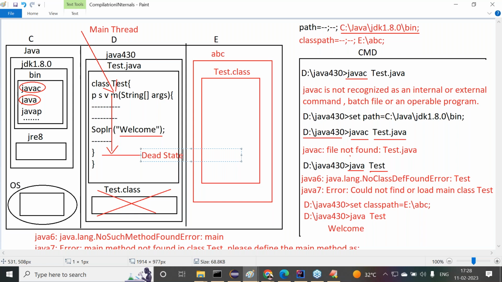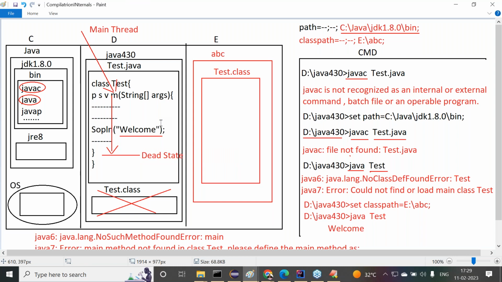Then JVM will go for shutdown mode. Directly JVM will go to shutdown. That's it. This is exactly the total execution process we can understand. Right, sir. Understand this clearly.